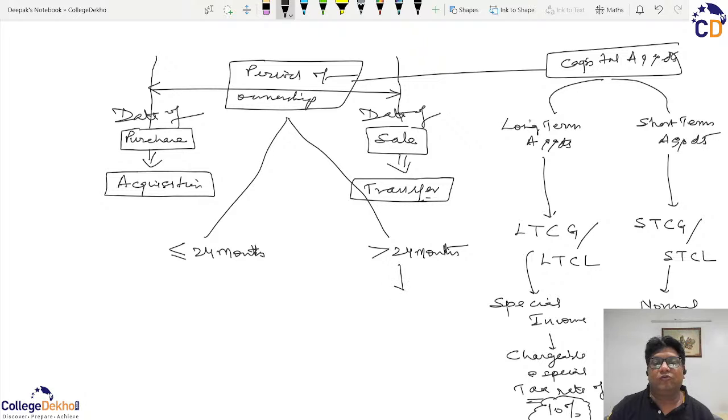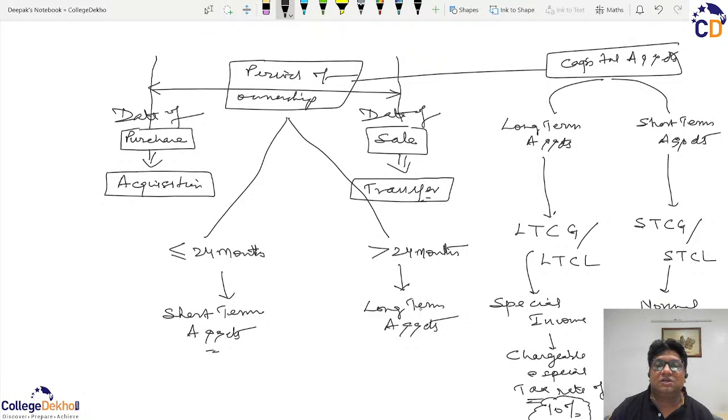So if the period of ownership is more than 24 months, then the assets are classified as long-term assets. And if the period of ownership is up to 12 months, then the assets will be deemed as short-term assets. And in case of short-term asset, we will have short-term capital gain. In the case of long-term assets, we will have long-term capital gain.